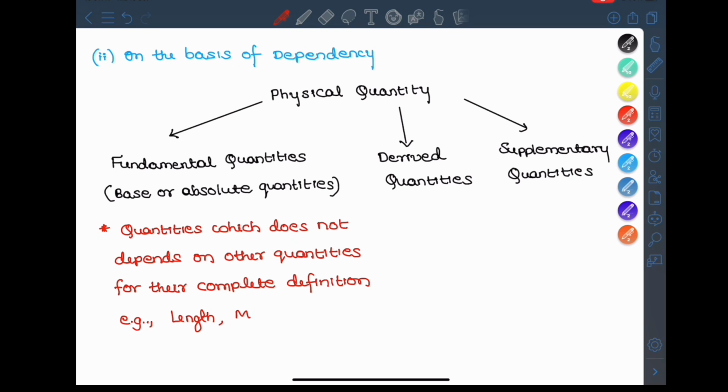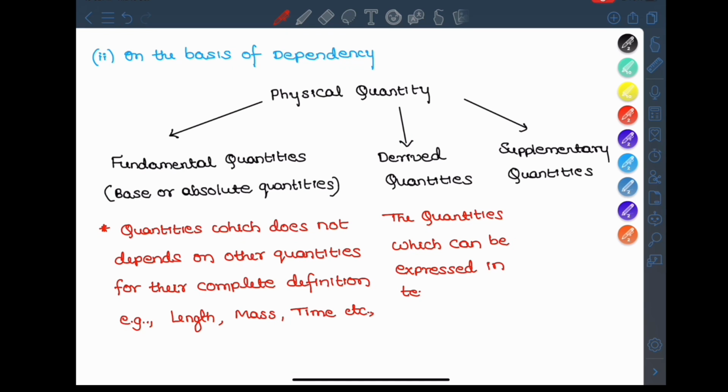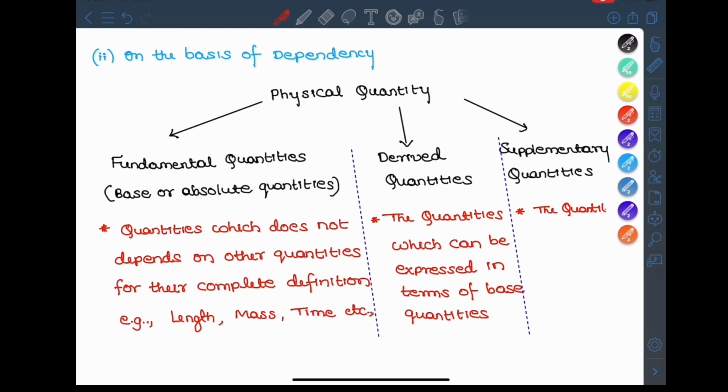And then what are derived quantities? The quantities which can be expressed in terms of base quantities. We already defined base quantities. Suppose you are defining any physical quantity in terms of base quantities, then it is called a derived quantity. Velocity and acceleration are examples of derived quantities.